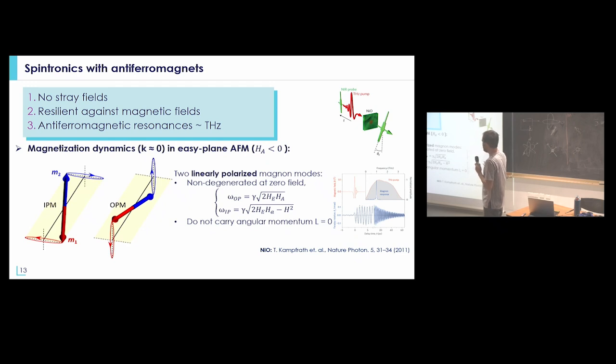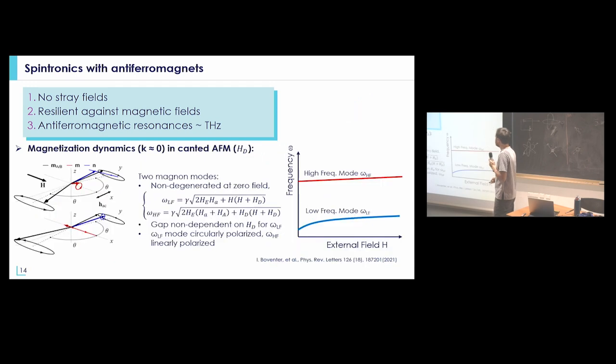So a prototypical example of an easy plane antiferromagnet is nickel oxide, where you can see here that when you shine a terahertz pulse on the material, you can detect a narrow band terahertz response at about 1 terahertz that corresponds to the antiferromagnetic resonance of nickel oxide for the high frequency mode. And I will come back to this example a little bit later.